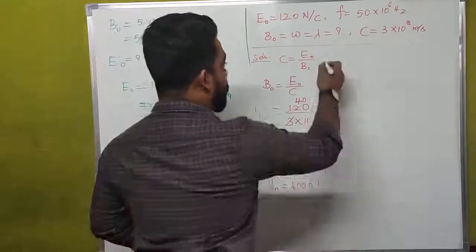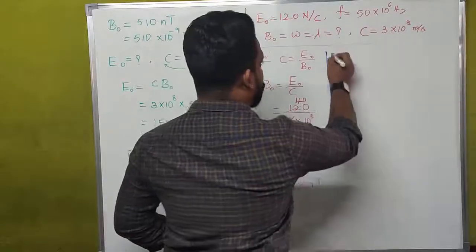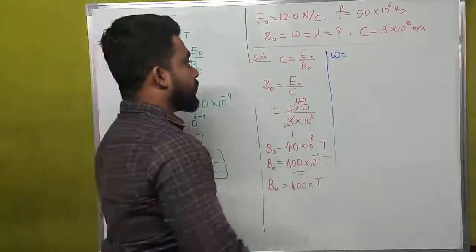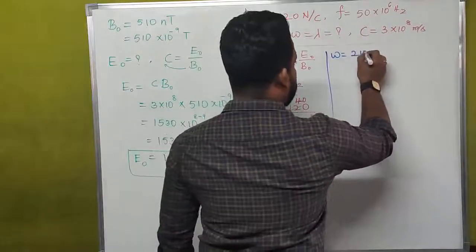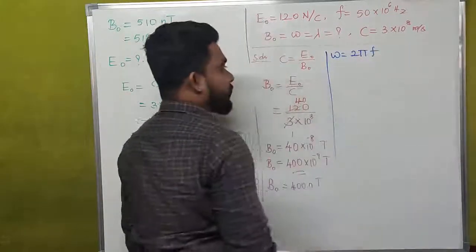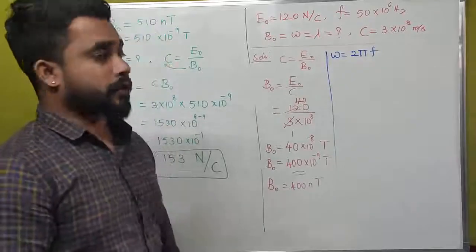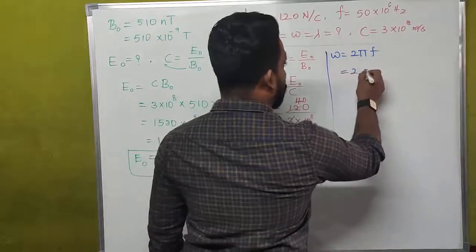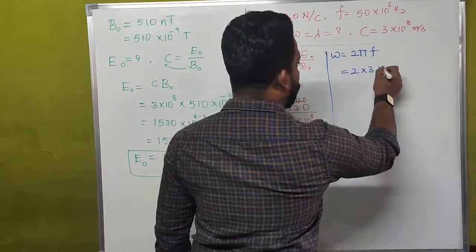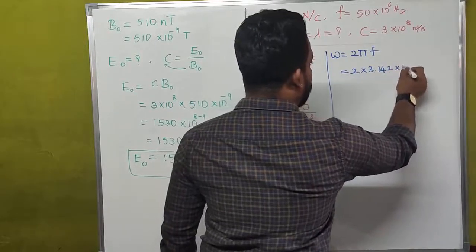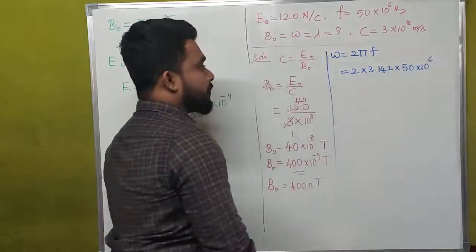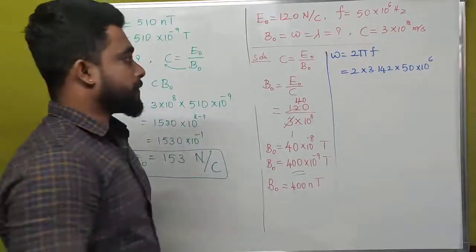And what we have to calculate is omega. What is omega here? Omega is angular frequency. What is the value of angular frequency? That is 2 pi into f. We know the expression for angular frequency, that is omega is equal to 2 pi into f. Here what we have? 2 into 3.142 into 50 into 10 to the power of 6.